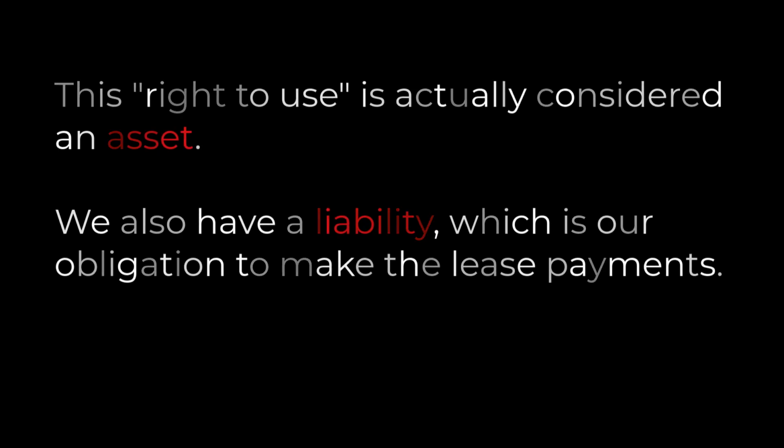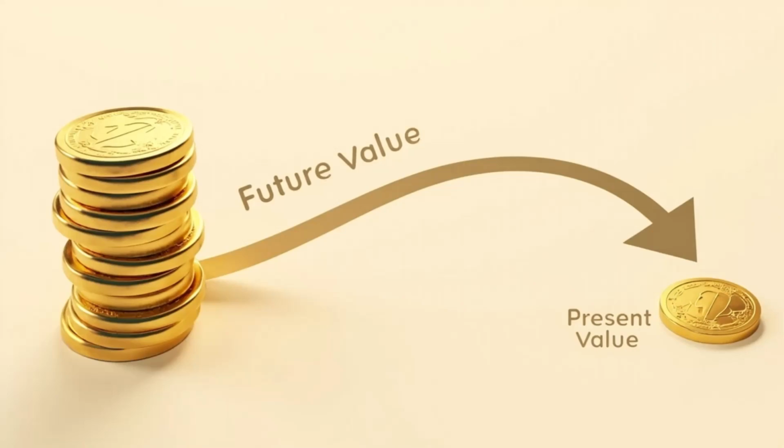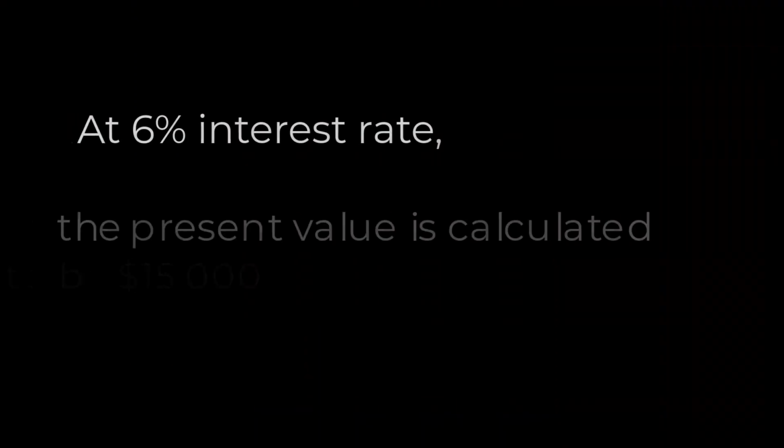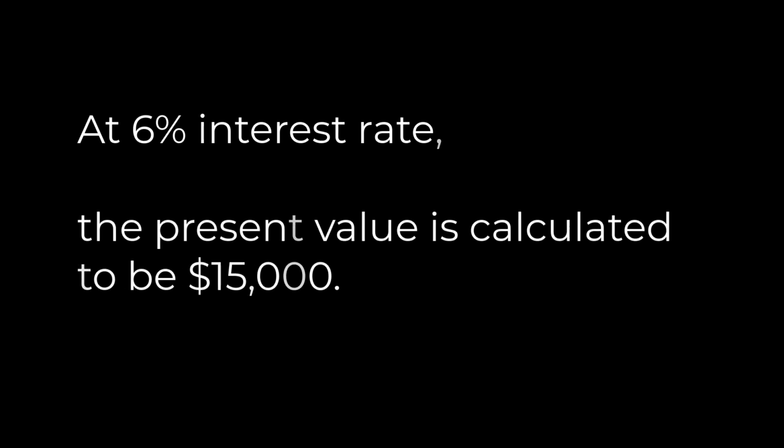In our example, the company will make 48 monthly payments. The total cash paid will be over $16,000. However, we don't record the liability at that amount. Instead, we have to calculate the present value of those future payments. Think of present value as what that stream of future payments is worth in today's dollars. Using a 6% interest rate, the present value is calculated to be $15,000.